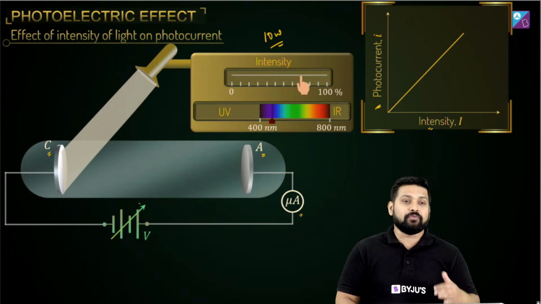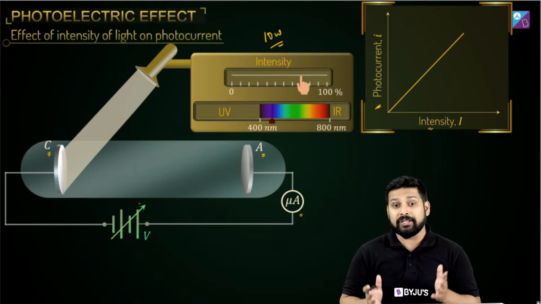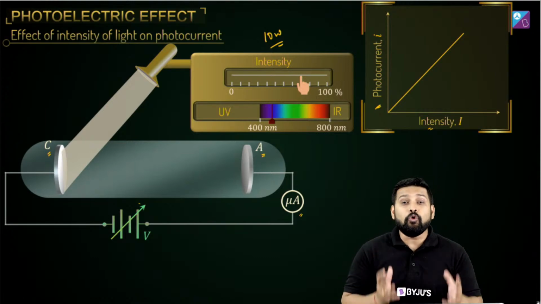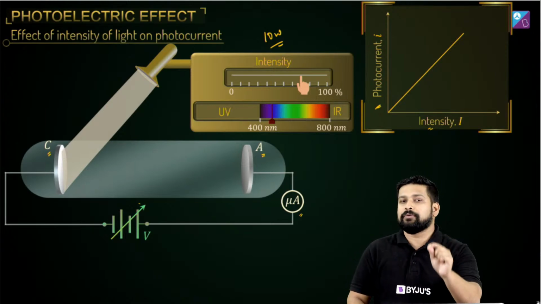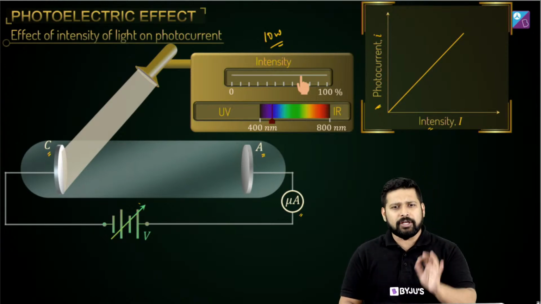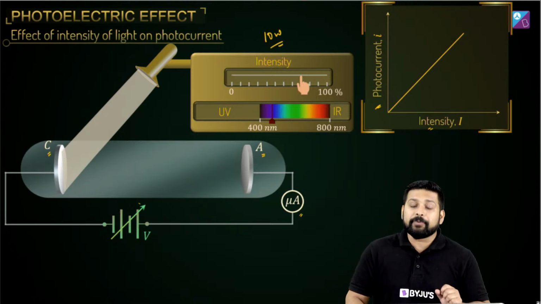There can be a case wherein you give any amount of intensity, and if the frequency is not sufficient enough, then you won't get any photoelectric effect. There has to be a bar on the frequency, and this frequency is called the threshold frequency. Okay, now you see what happens over here.